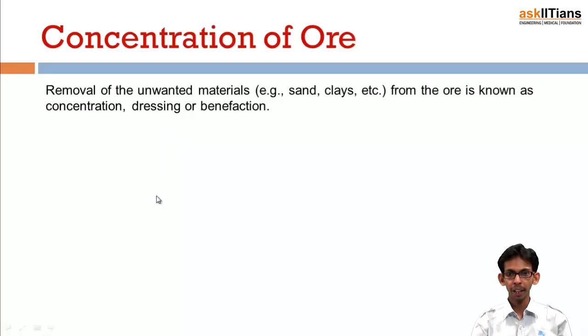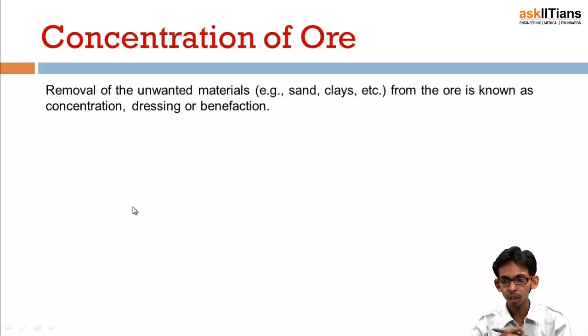Concentration of ore. I have just informed you that the first step of metallurgy is obviously mining of minerals from ore, and after that we make them powder, and the next step is known as concentration of ore. We know that minerals are present in the earth crust, so they have some sand, clay type rocky impurities along with them. So we need to remove those rocky impurities from the ore before we proceed further. This method of removal of unwanted material like sand, clay, etc. from the ore is known as concentration or dressing of ore.